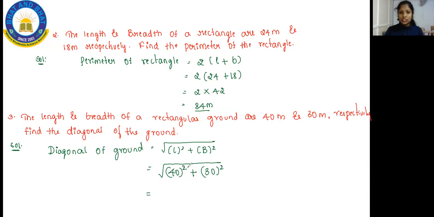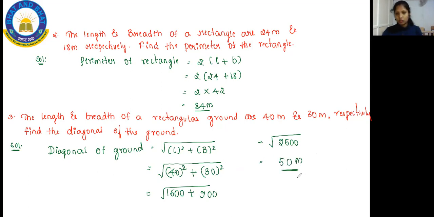So now remove the square. 40 into 40, you are going to get 1600, plus 30 into 30, you will get 900. Now add both, 1600 plus 900, and kids, when you add both these numbers you will get 2500, and when you remove the square root for this, you will get 50 meter. So what is the diagonal of the ground? The diagonal of the ground is 50 meter.